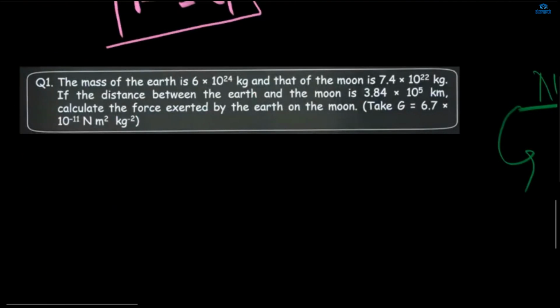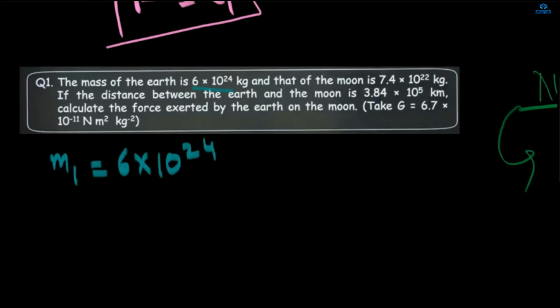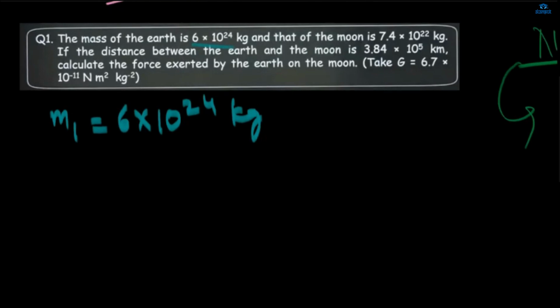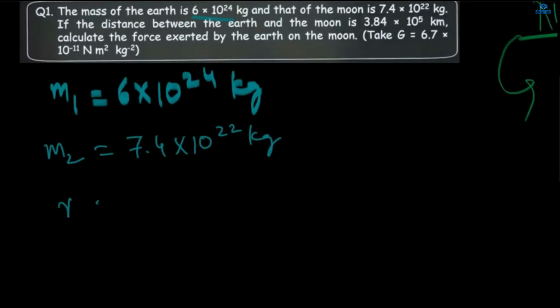the mass of Earth. Can you do this question by yourself? This will involve some calculation of exponents, so don't get confused in solving this question. The mass of the Earth, m1, is 6 into 10 power 24 kg, and that of the moon, m2, is 7.4 into 10 power 22 kg. If the distance between the Earth and the moon, r, is given as 3.84 into 10 power 5 kilometer, we can convert it into meter so that it will become 8.